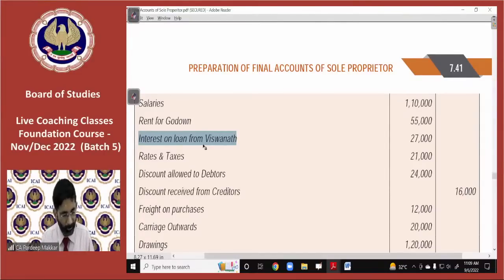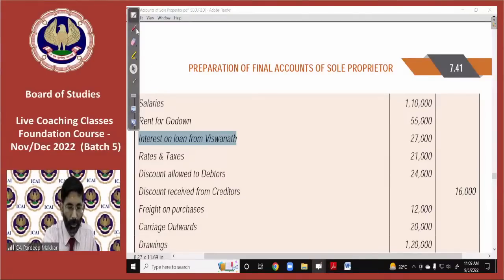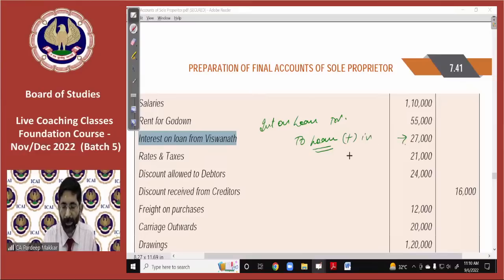Liability side is wrong. Liability side is wrong because when this interest on loan from Vishwanath was entered in the books of account, what journal entry was passed? The entry passed was interest on loan account debit to loan account. You must see this also; its debit balance is given. That has already been done, so it has already been added in the loan account.